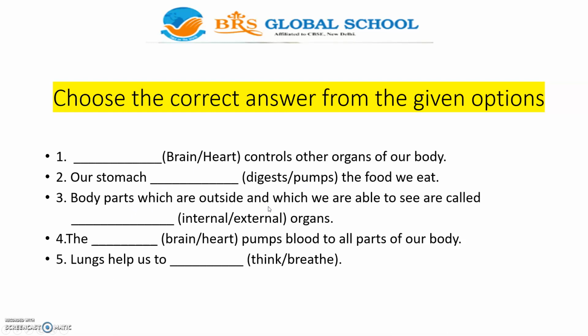Body parts which are outside and which we are able to see are called dash organs. Which are outside. So, what is the answer? Body parts which are outside and which we are able to see are called external organs. The dash pumps blood to all parts of our body. Brain or heart? The heart pumps blood to all parts of our body. Lungs help us to think or breathe? Lungs help us to breathe. Okay, children?